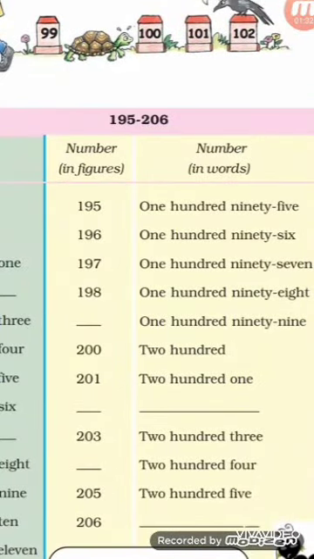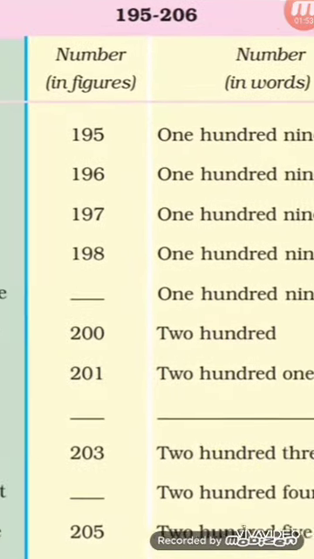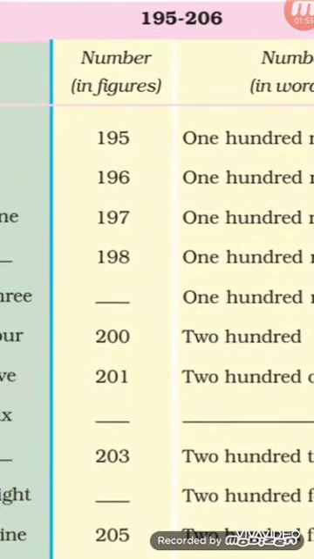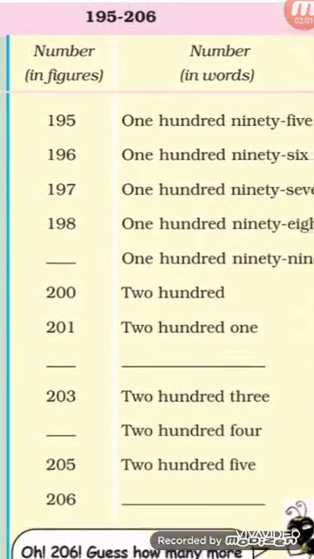Numbers from 195 to 206. So how will we write 195? 100 and the last two digits are 95. So 90 spelling and 5 spelling. Then next is 196, 197, 198, 199. So how will we write it in figures? 199. Then after 199 it will come 200.